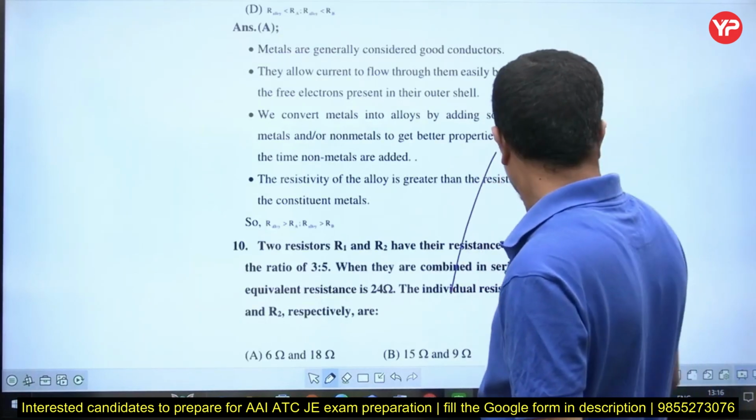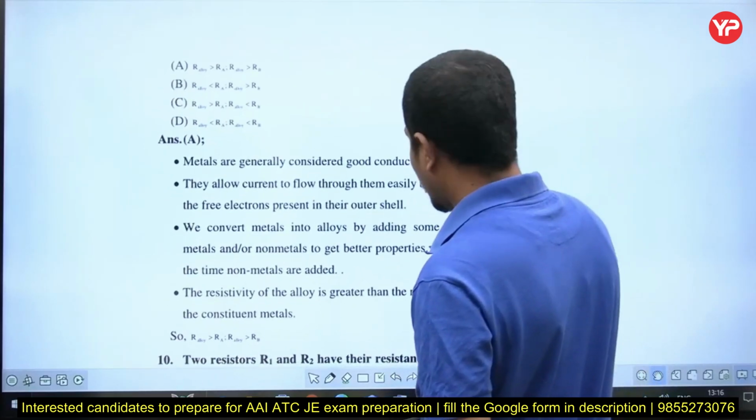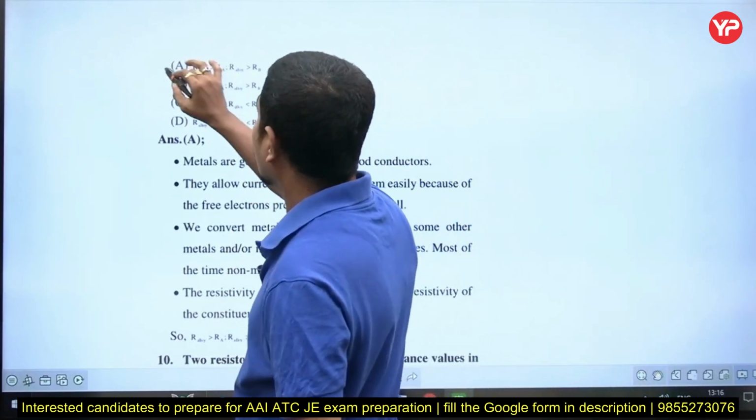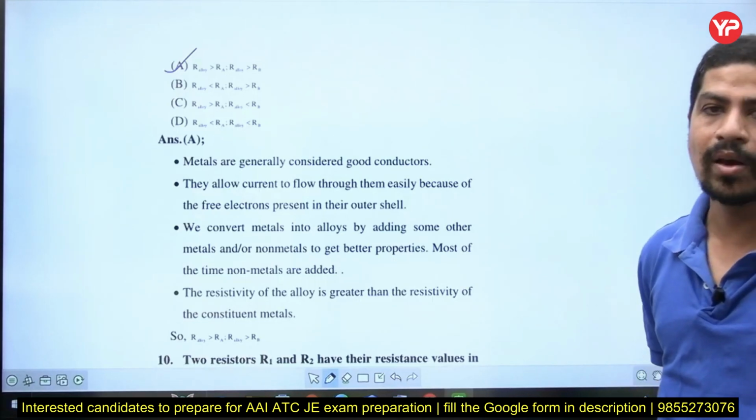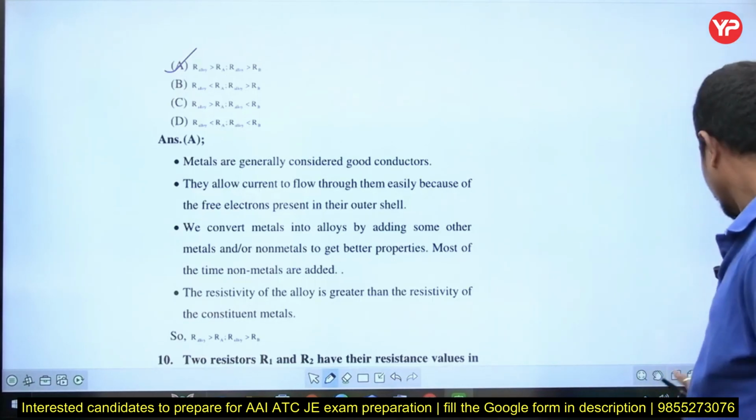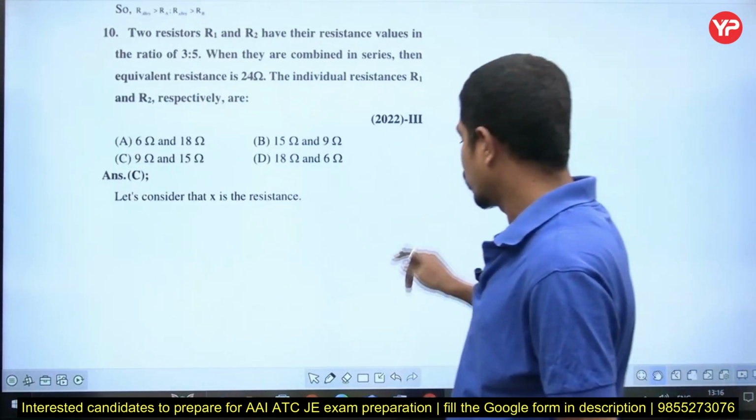Which one will be the option? Yes, the option is R alloy is greater than Ra and R alloy is greater than Rb, right? Now, for that all this explanation is not required. That is a simple straightforward statement.